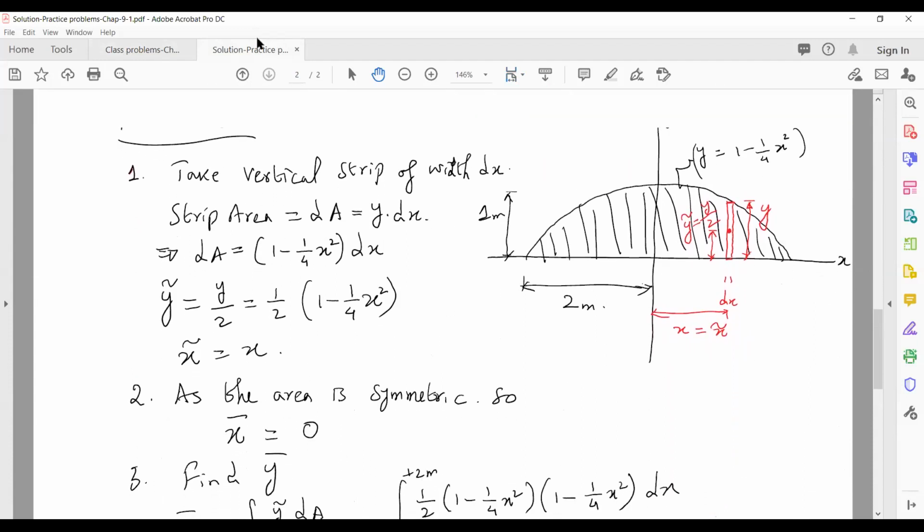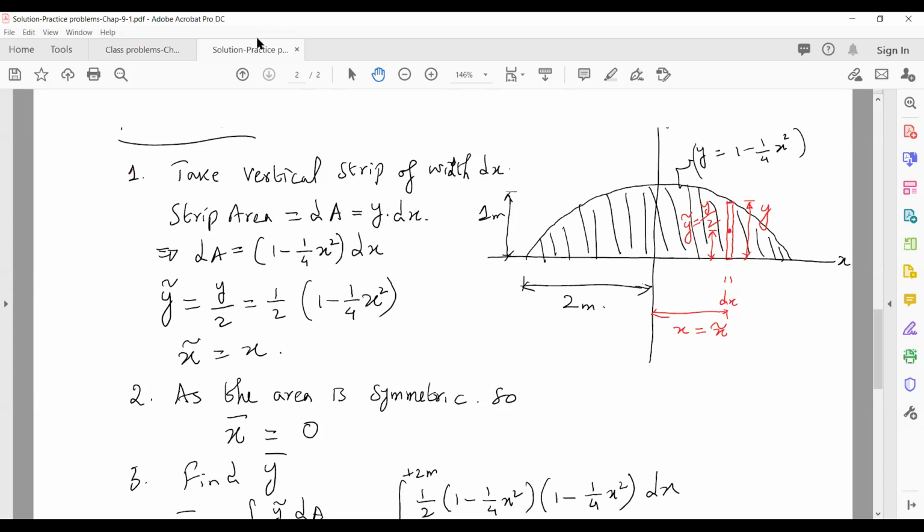Okay, so this is the figure drawn for problem 2. Now, again, we'll go step by step. So step 1, we know that we need to take some kind of strip, either a vertical strip or a horizontal strip. Today we are just taking vertical strips, but next lecture we'll do some problems with the horizontal strip, right?